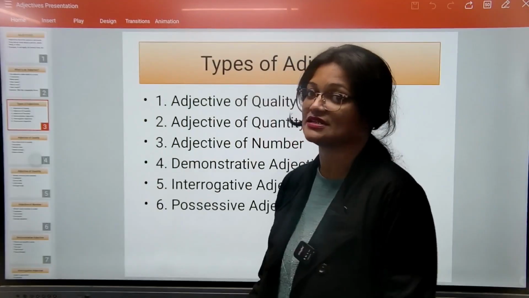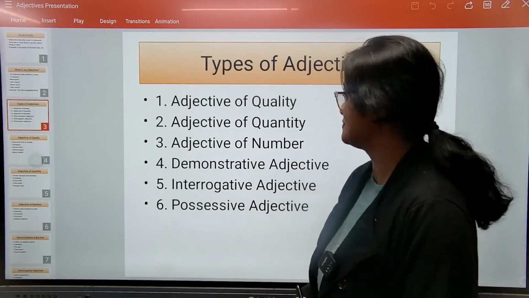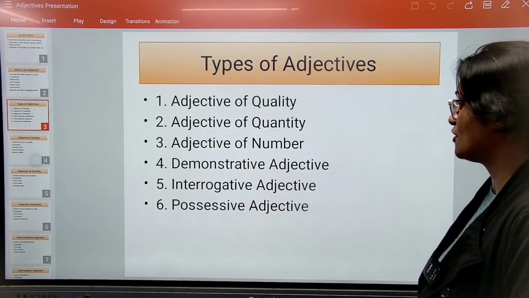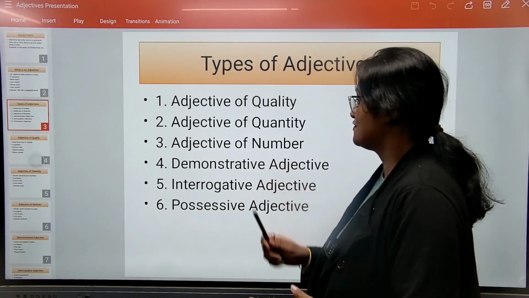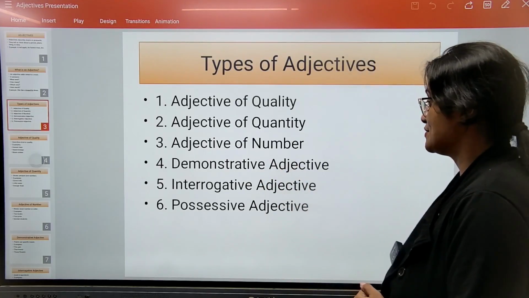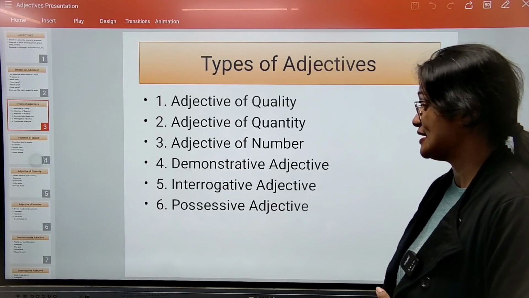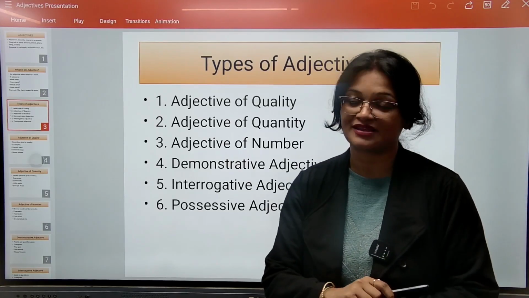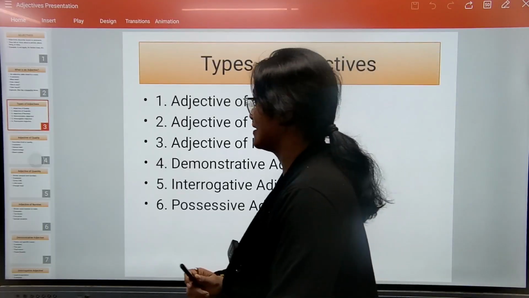Let's discuss some of the types of adjectives: adjective of quality, adjective of quantity, adjective of number, demonstrative adjective, interrogative adjective, and possessive adjective. Let's discuss one by one.